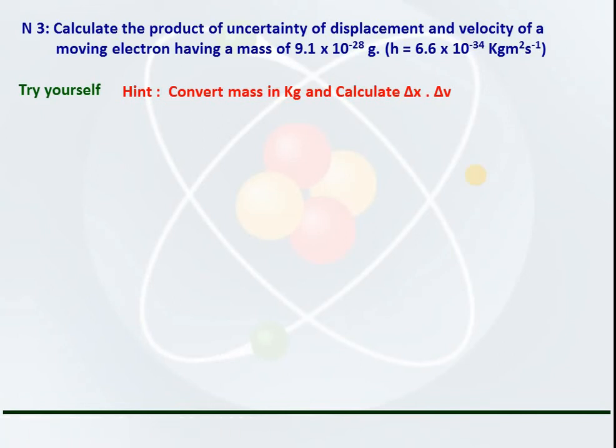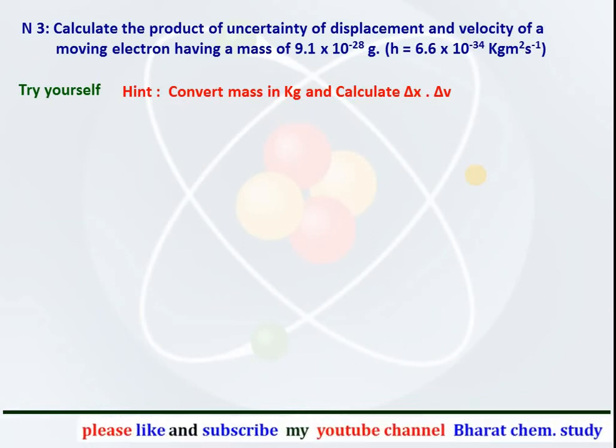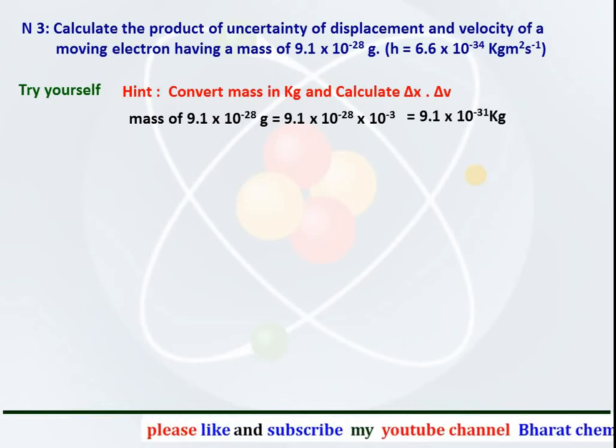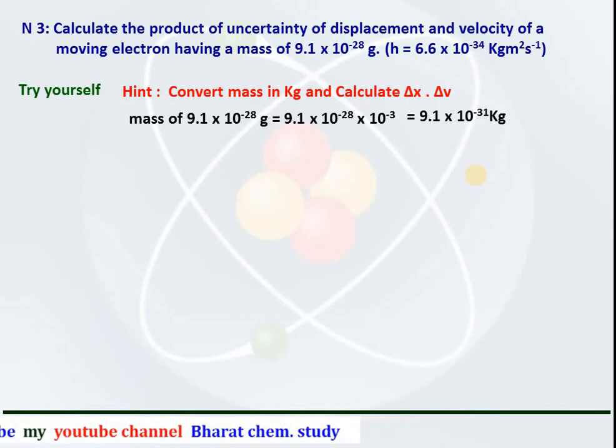The formula will become h upon 4 pi into m. The mass of the electron in kg comes equal to 9.1 into 10 to the power minus 28 into 10 to the power minus 3, which comes to 9.1 into 10 to the power minus 31 kg.